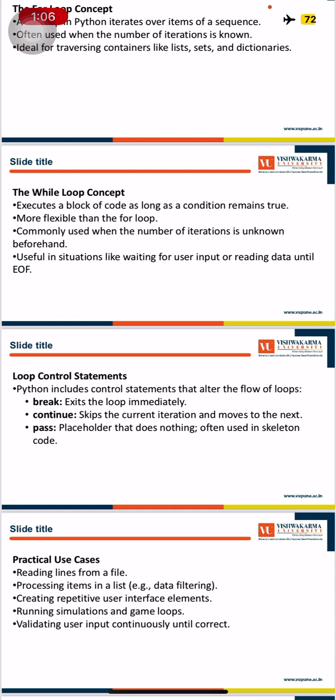Break exits the loop immediately, no matter if the condition is right or wrong. Continue just skips the current iteration and moves to the next, even if it's not true. Pass, a placeholder that does nothing, often used in skeleton code.